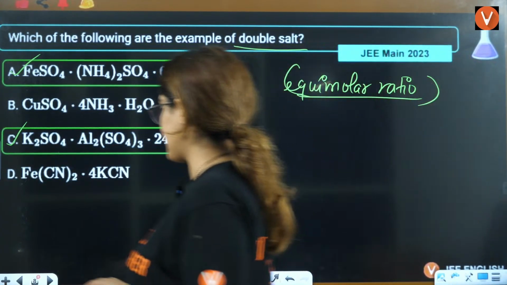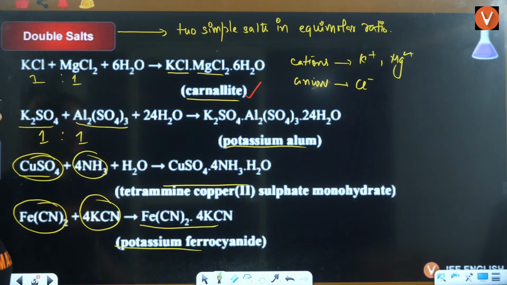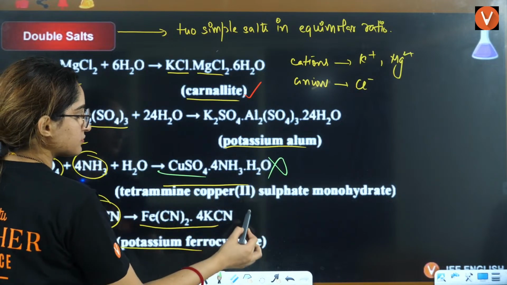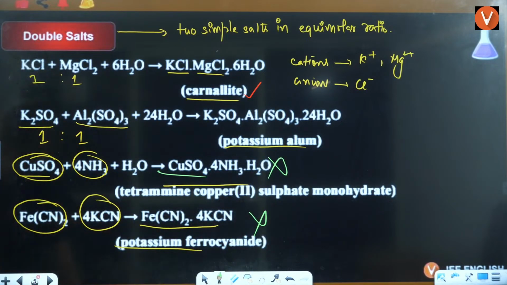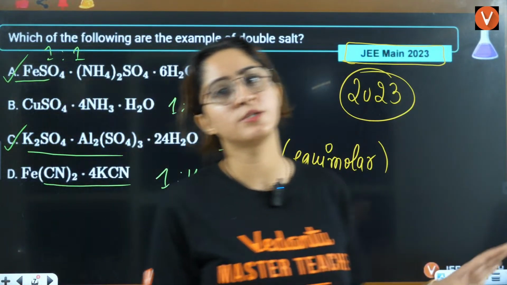That's why I showed you here that in these examples, this is not equimolar. This is not equimolar. So the examples where they have equimolar ratios are your double salts.